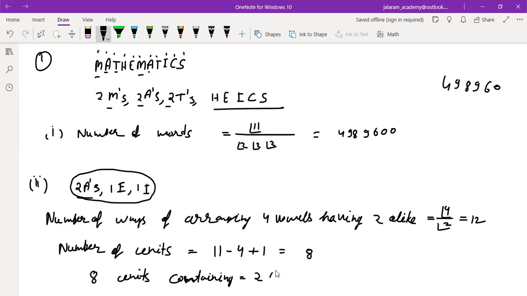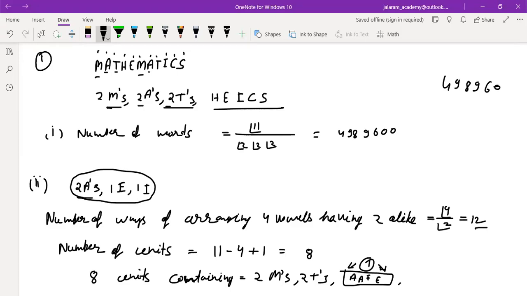2 M's, 2 T's. 4 vowels bundle, which is considered single. All 4 vowels A, A, E, I are already arranged in 12 ways. They are also considered as a single unit. So 2 plus 2, 4 plus 1, 5. Is that clear to you, everyone? This is the single unit of vowels.